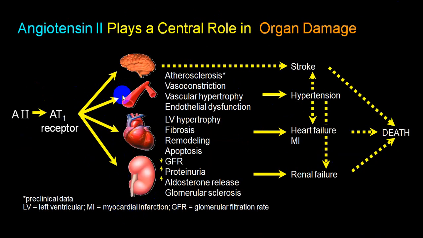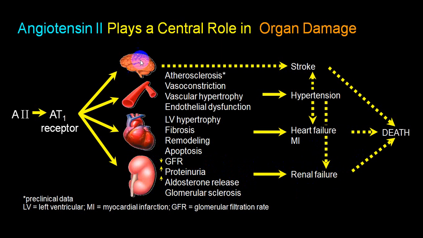So by acting at the AT1 receptor, it will accelerate atherosclerosis, vasoconstriction, vascular hypertrophy, and endothelial dysfunction, which will increase your hypertension. By acting on the heart: left ventricular hypertrophy, fibrosis, remodeling, apoptosis, resulting in LVH with a cardiomyopathy type of picture, heart failure and MI. On acting on the kidney: decreased perfusion by vasoconstriction, decreased GFR, proteinuria, aldosterone release, and it will produce glomerular sclerosis. So a person can end up with renal failure, CKD.